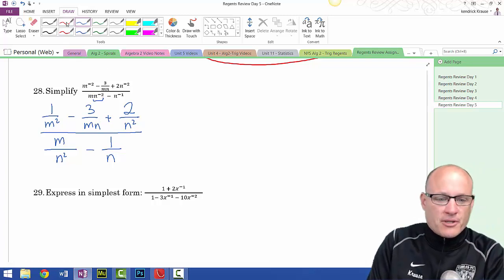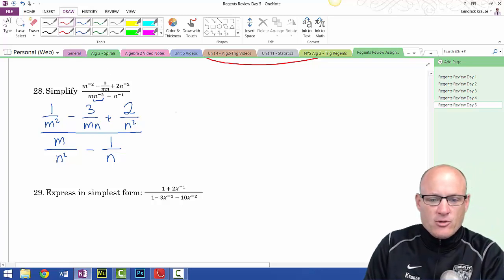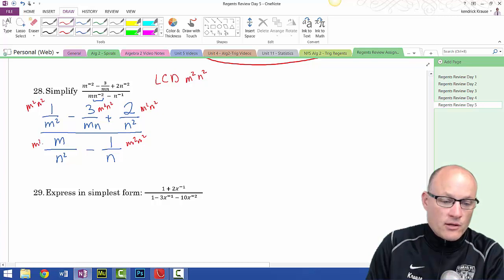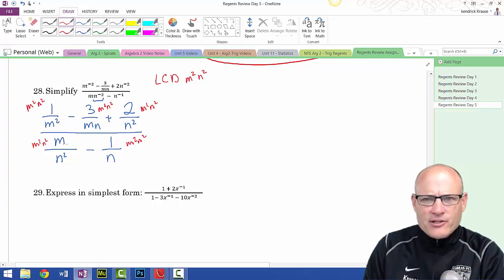Excuse me. There's multiplication there. So my lowest common denominator, here's why it's going to be hard. My lowest common denominator is m squared n squared. So I have to put an m squared n squared over each term. Yes, time consuming. Don't be lazy.